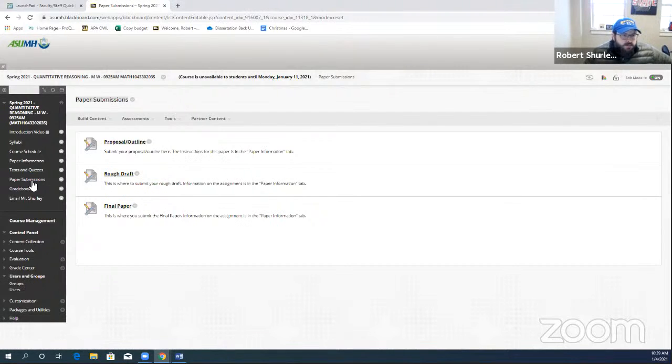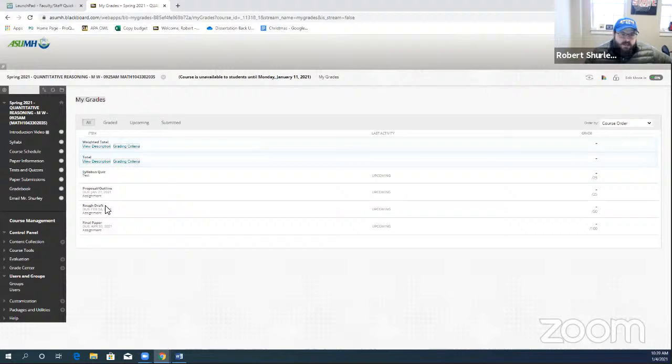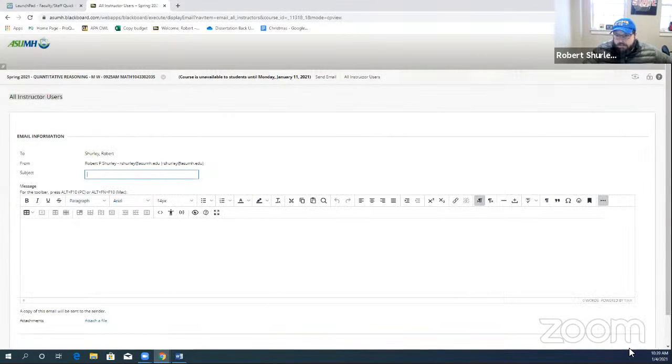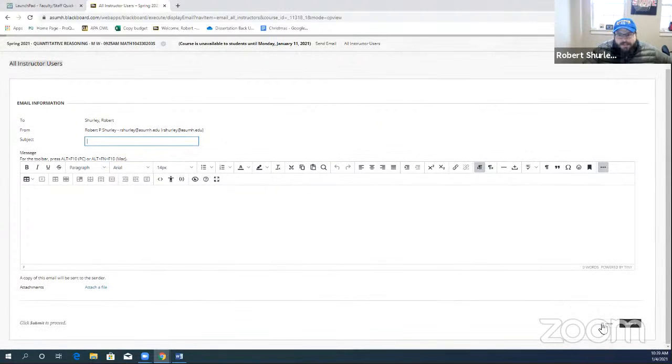Paper submission. Yeah, this is where you submit the paper. We talked about that. Your grade book's here. So you'll see the grades here. Now, I know when you submit like the tests, on the right, when you click on your grade, it'll have a breakdown of what you got right and what you got wrong. And if I made any comments, they'll be over here. I know you click on it right there and you'll be able to see it. And the last tab is email Mr. Shirley. So if you need to email me for anything, that's the tab you need to go to. And I think that's about it.